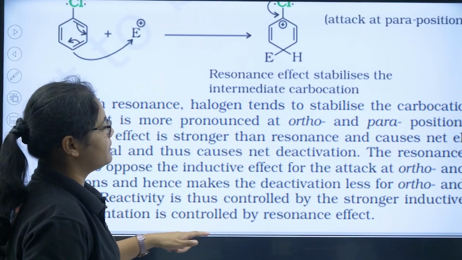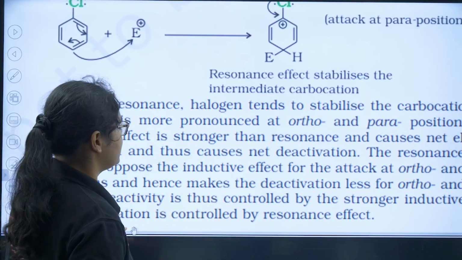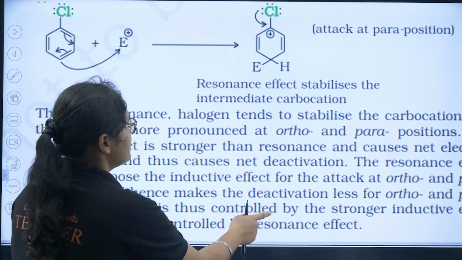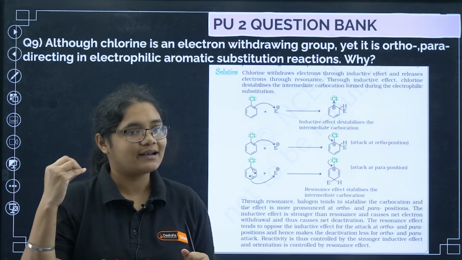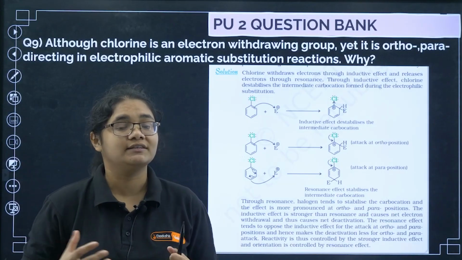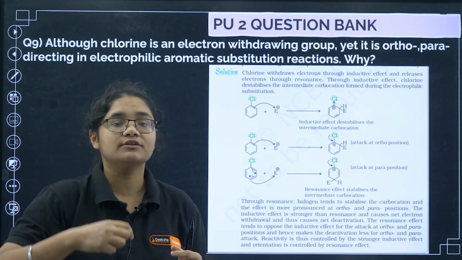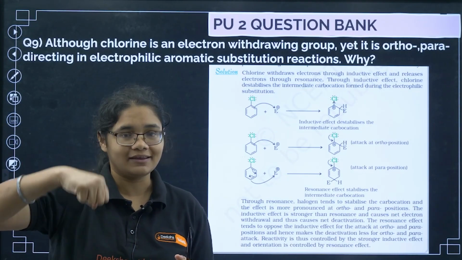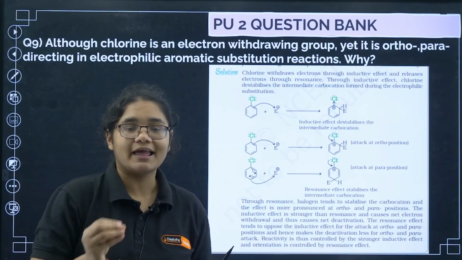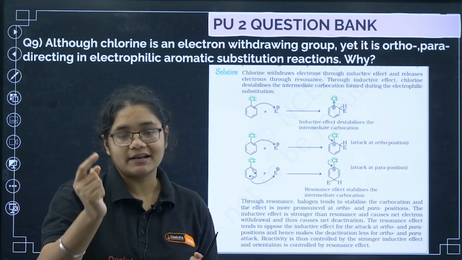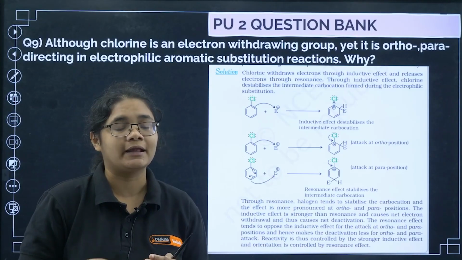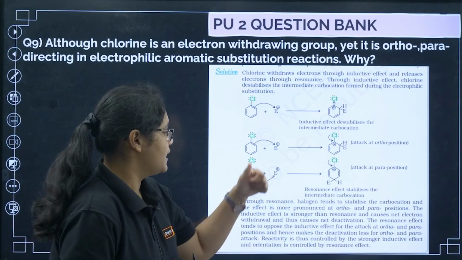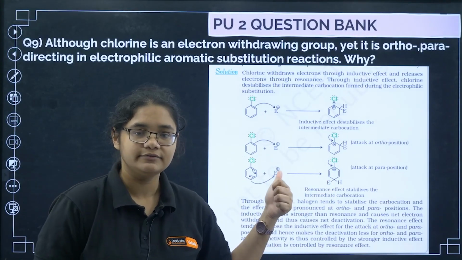Reactivity is thus controlled by the stronger inductive effect and orientation is controlled by the resonating effect. Overall, haloarenes are less reactive towards electrophilic substitution reaction because of the minus I effect. But even if the reaction is happening, due to the resonance effect, the substitution will only take place at ortho and para positions, as you can see in the resonating structures.